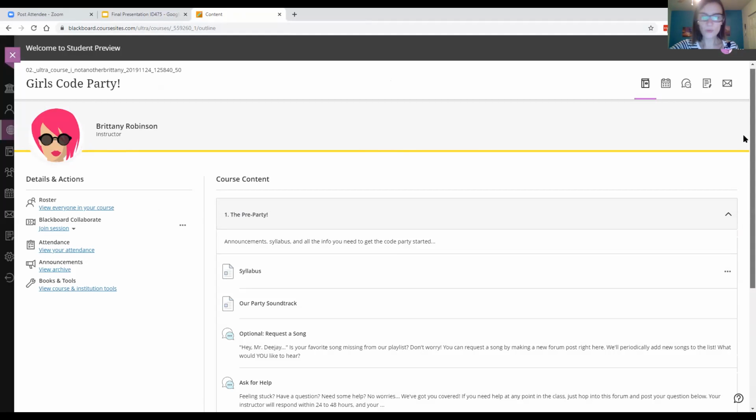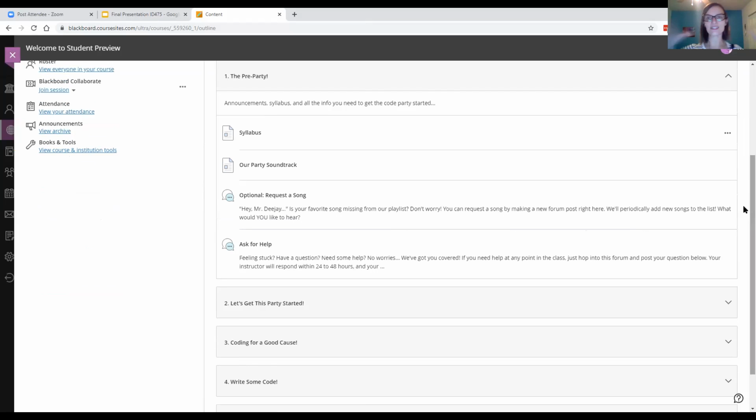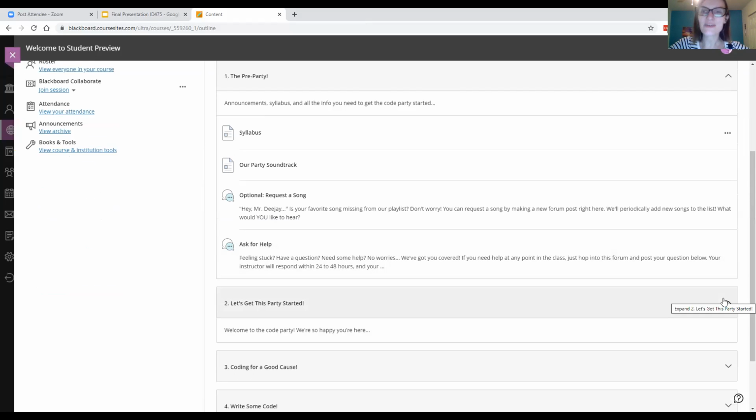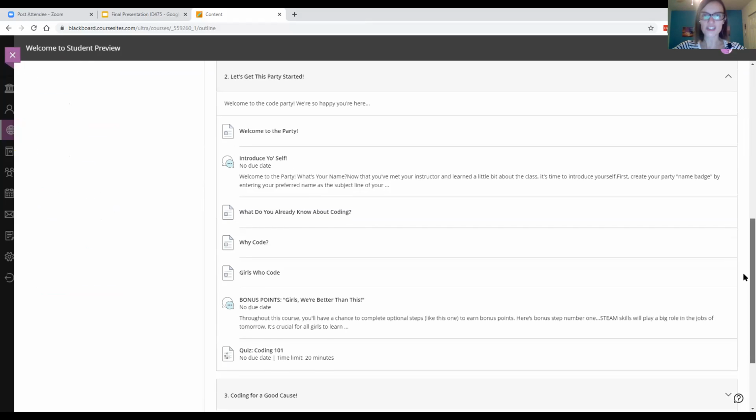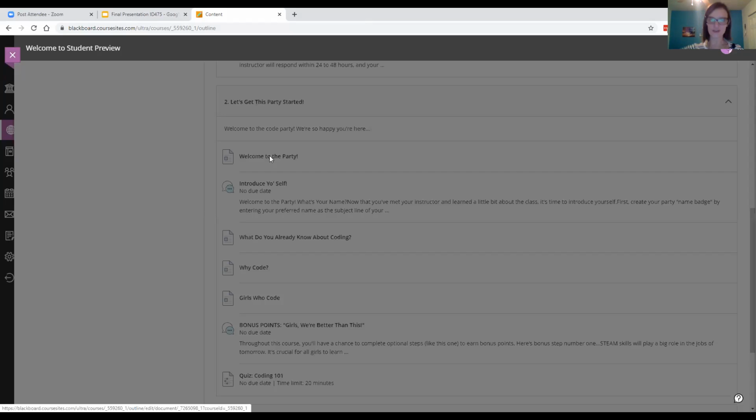So when they're learning about the syllabus, the announcements, or when they go to ask for help, all of that is grouped into this sort of pre-party session. They do have a forum where they introduce themselves and create a party, quote-unquote, name badge. So you'll see that theme popping up throughout the course just to kind of keep with that party energy and atmosphere. Then after they get through those foundations and we set up expectations, they dive right into the course and what it's going to be about. So I'll actually show you some of that curriculum.